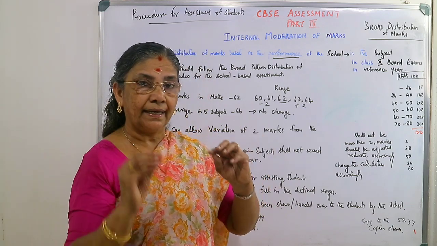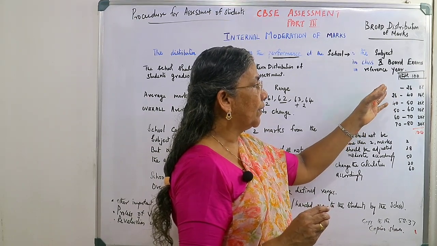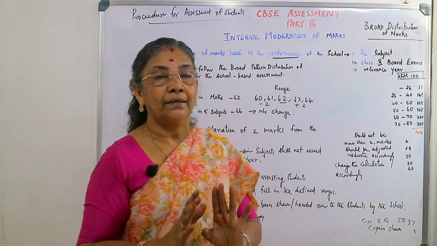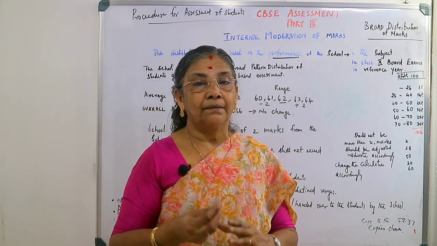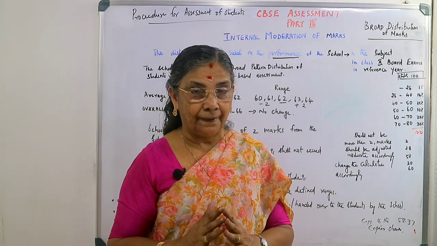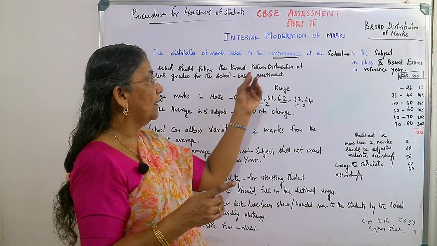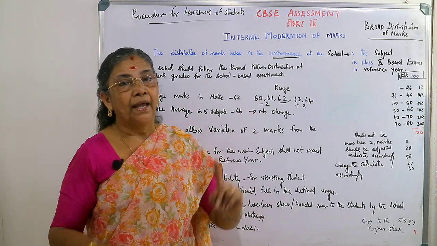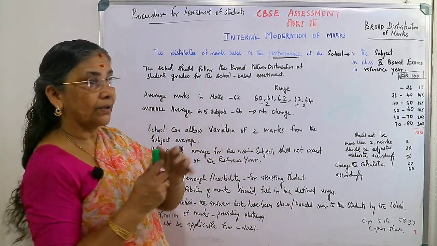So from there you can take a reference year, and with this reference year you will get a broad distribution pattern. According to that, when we publish our new result, those marks also should fall in that particular category. That is a major thing. And before that, one thing you can see is that the school should follow the broad pattern and distribution of students' grades for the school-based assessment. And it tells about two important things.